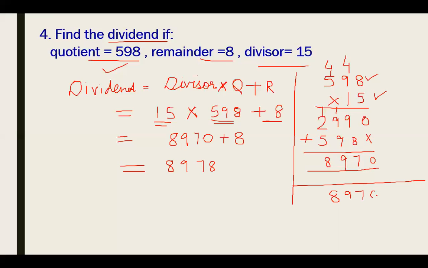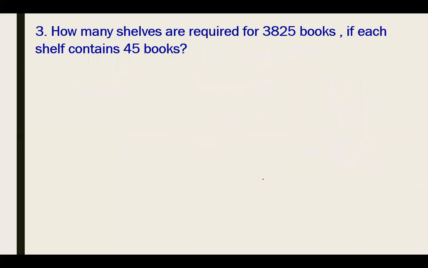You can also show the addition if you want. So this would be 8,970. I'm going to add the remainder. After it, you will get 8,978 as the dividend. So this is your dividend, right? This is the answer. In this way, you have to find the dividend when you are given quotient, remainder, and divisor. Let's move to the next question. The next question is, how many shelves are required for 3,825 books if each shelf contains 45 books?